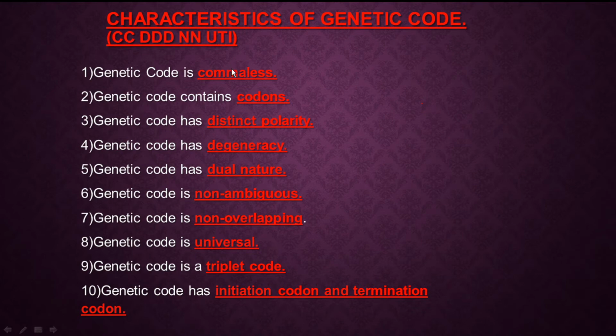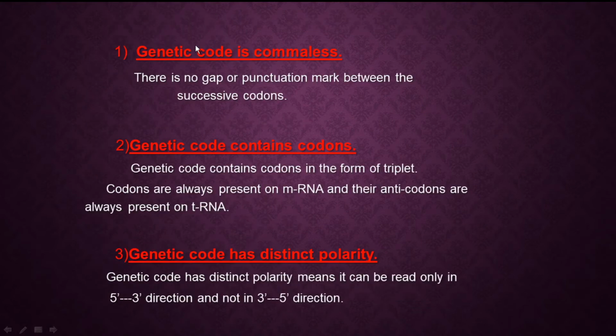So this is the way in which you can keep these characteristics in your mind. So we'll proceed with the first characteristic. See, genetic code is always commaless. Means what? Here you can see the spaces or gaps are there, that's why this is a sentence.